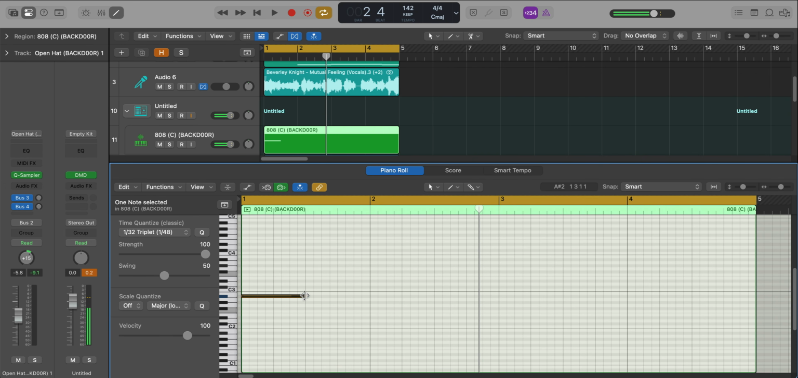All right, next, let's get to that 808. There are a couple patterns. We'll get to the first one here. So it's basically just going to follow the bass pattern of the chord progression.